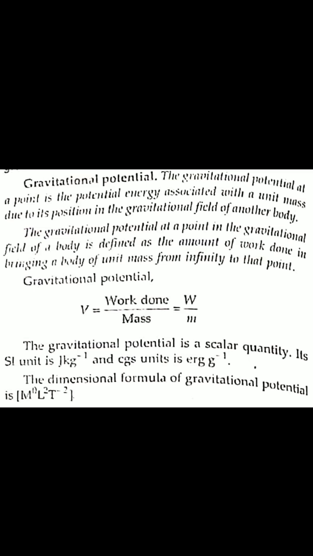The main thing is the same: we calculate the amount of work done. But the potential we calculate at a given, fixed point, and the unit mass is brought from infinity to that point only. Whatever work done we get, that is called the gravitational potential.